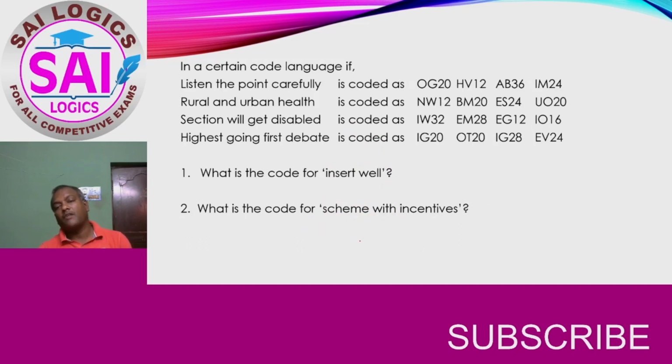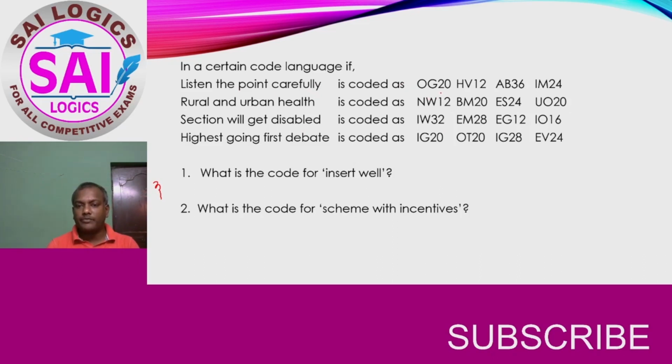So like this, once the logic is analyzed and understood, it will be very easy to solve the given questions. Let us see here, listen to the point carefully. So here there is no symbol, but one number and 2 alphabets have been given.